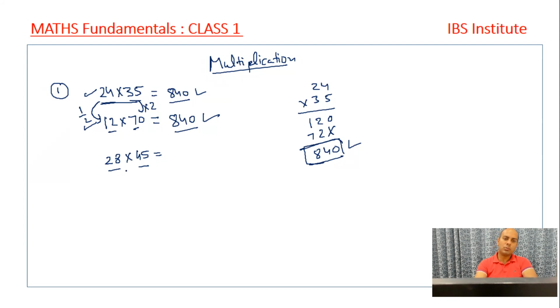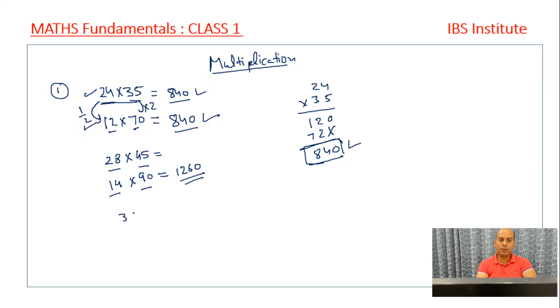So what I do, instead of this, I just halve this number, this will be 14, and double of this will be 90. So 14 into 9 becomes 126. So my answer becomes 1260. Simple, right? In 2 seconds I get the answer. Simply I have to halve one number and double the other one. And once I know that 14 into 9 is 126, I just need to apply the 0 and we get the answer.